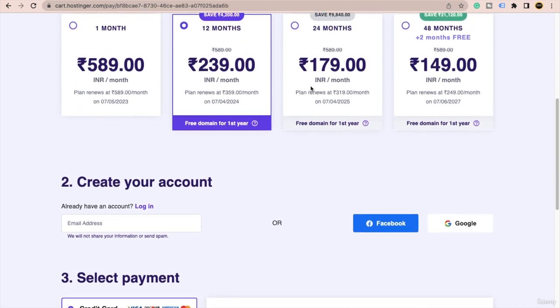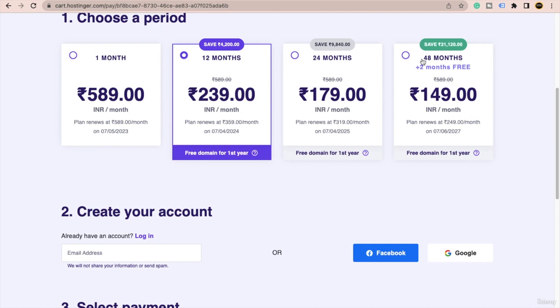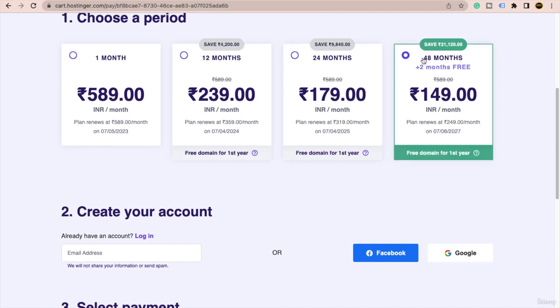But of course, if you buy a bigger plan, like in my case, I have purchased for 48 months, you can save a good amount of money here. That means in every 4 years, you don't have to renew it. So my personal suggestion will be to go with a higher plan or a higher period if possible.